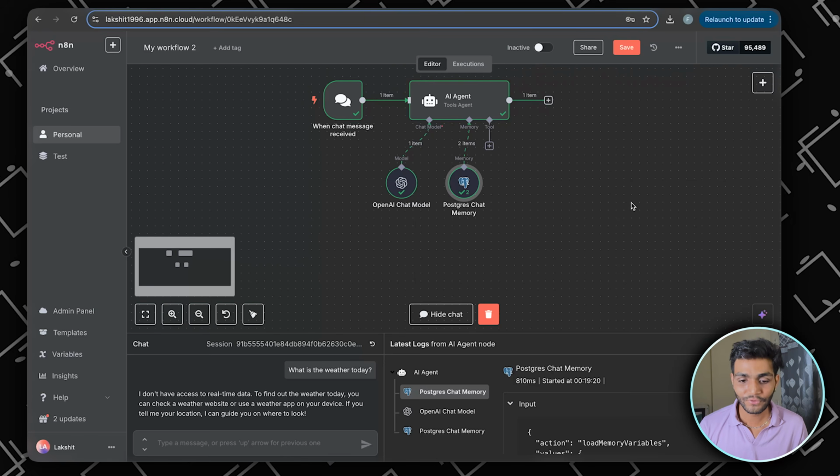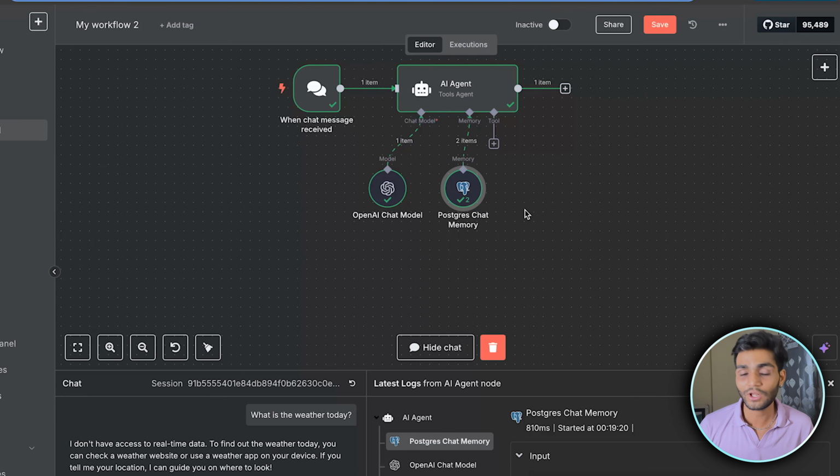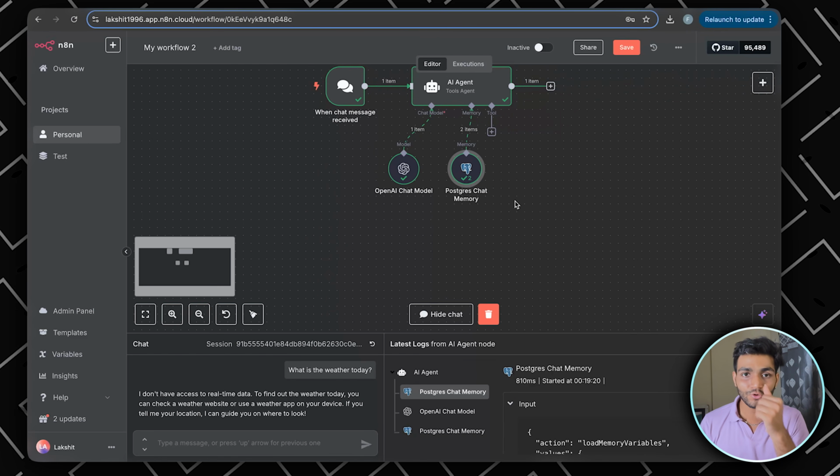So let me show you how we can make RAG in n8n. First, as you can see, we have the data. As you know, we have the memory block over here. Now our job is to get our data, which is my Japan itinerary, into the Supabase vector database. For that, we need to load the data.